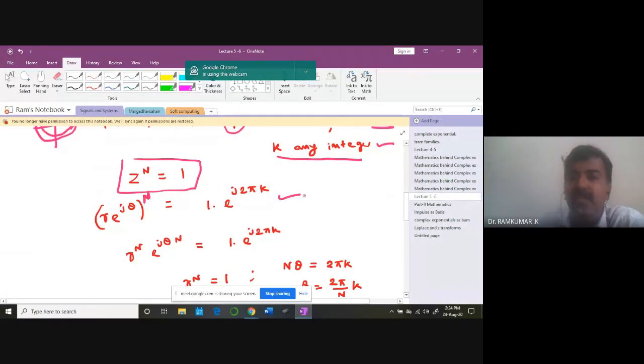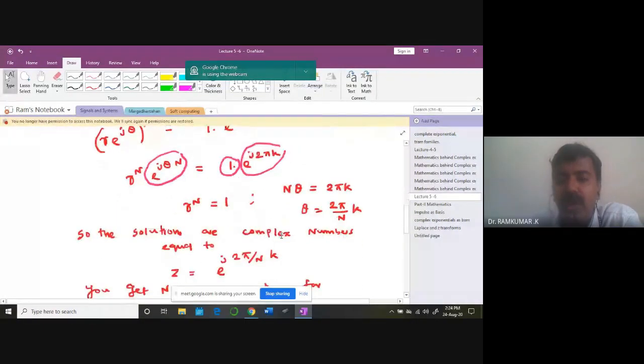Here r power n is the magnitude 1, and e power j n theta is e power j 2 pi k. Then r power n is equal to 1 and n theta is equal to 2 pi k, and immediately I can write theta equal to 2 pi by n times k.